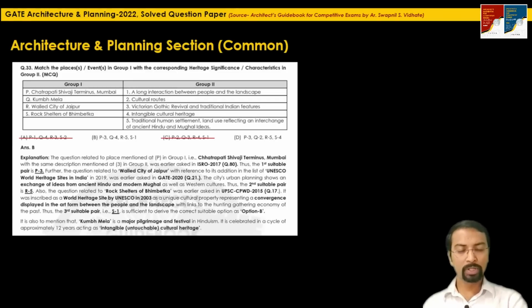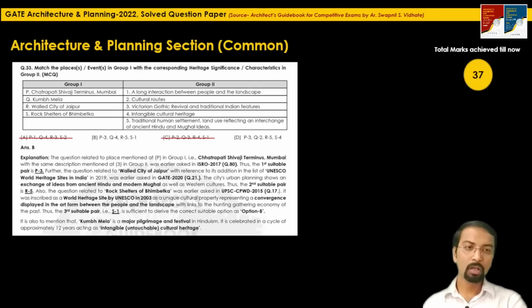So 2 mark question, very easy to answer. All the information related to P, R and S is already available in previous year question papers, or I would say the information related to these places was earlier asked in previous years, and just by twisting the question, it has been asked in GATE 2022. So 2 marks we can easily add here. So total marks we have achieved till now will be 37 marks.